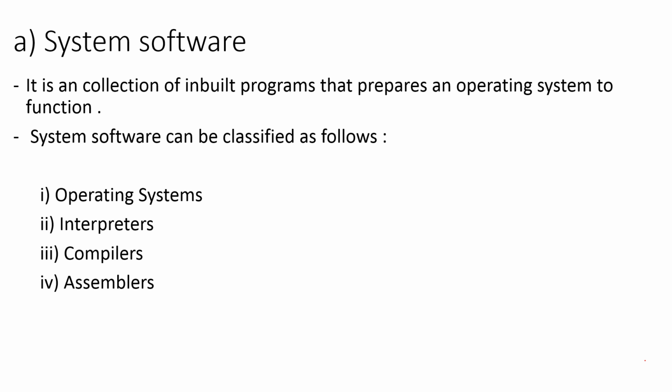And what is meant by application software? Application software are the user-defined programs, and system software are the already inbuilt programs. Now, system software is classified again into four types: operating system, interpreters, compilers, and assemblers. One by one, we will see these. First we are going to see the operating system, then we will move on.